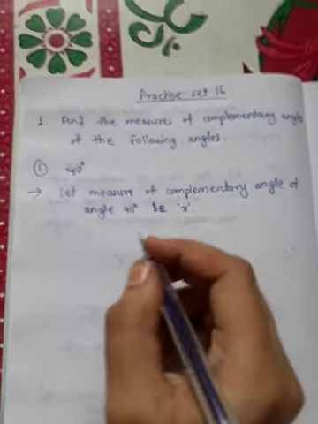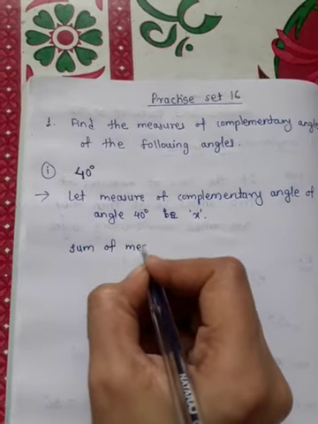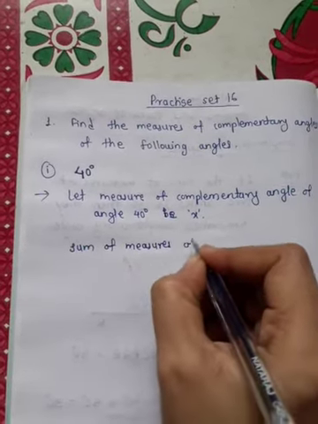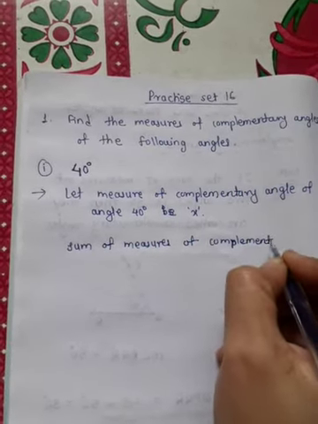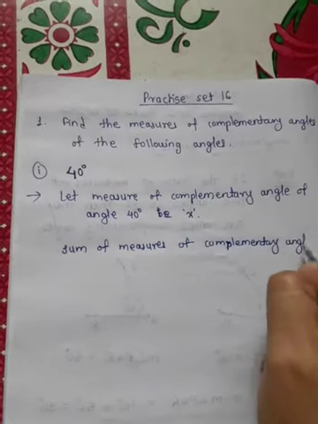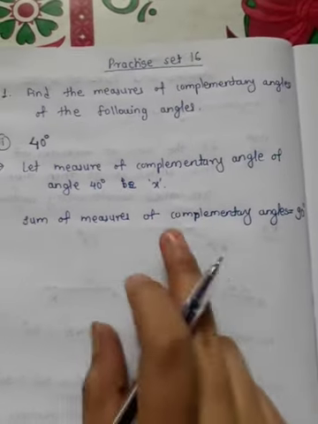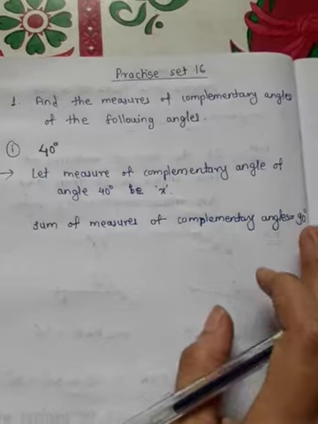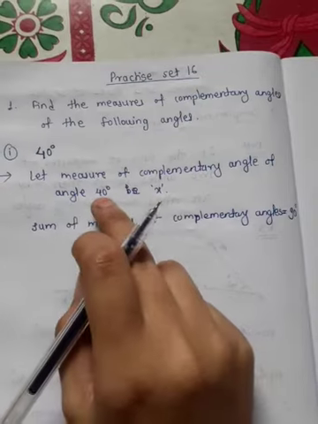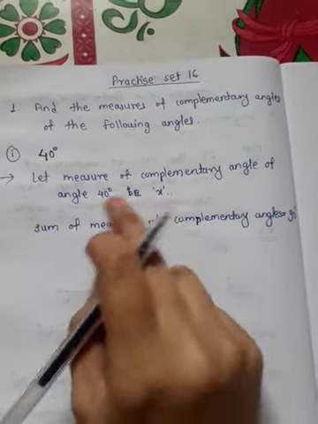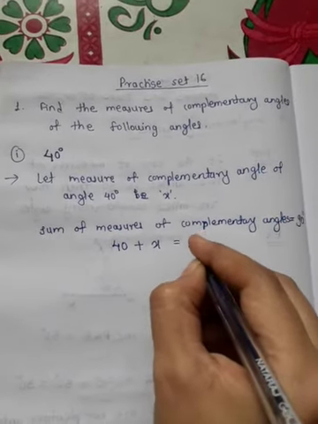We know that the sum of measures of complementary angles is equal to 90 degrees. Here the angle of 40 degrees and x are complementary, so their sum, 40 plus x, is equal to 90.